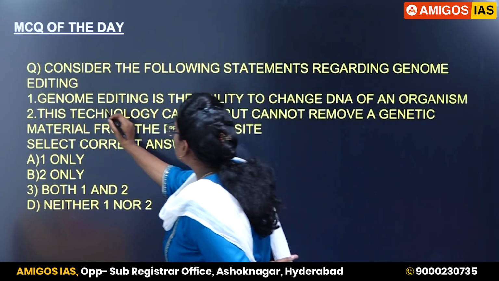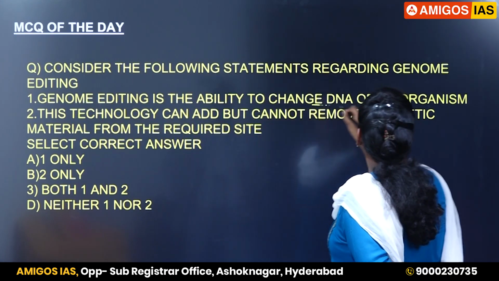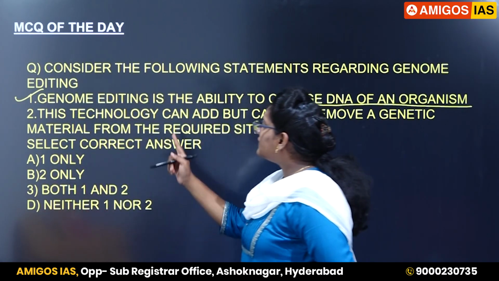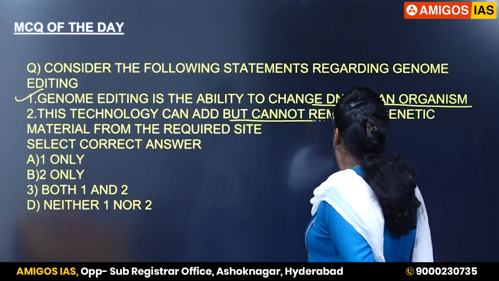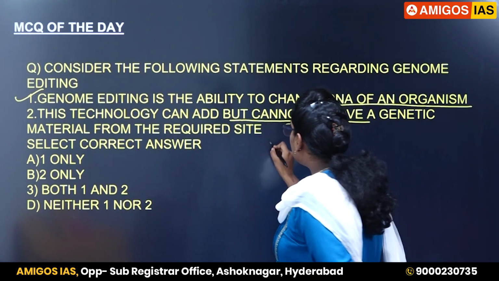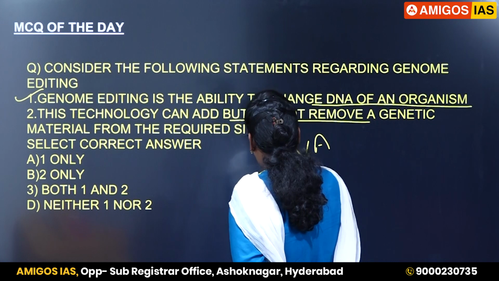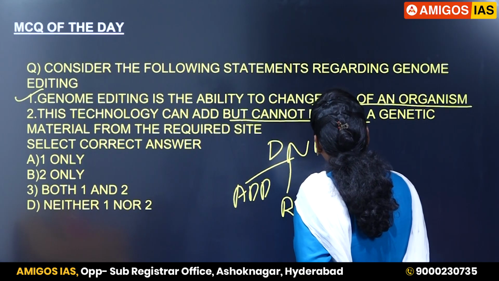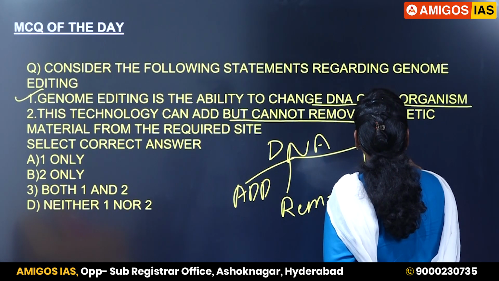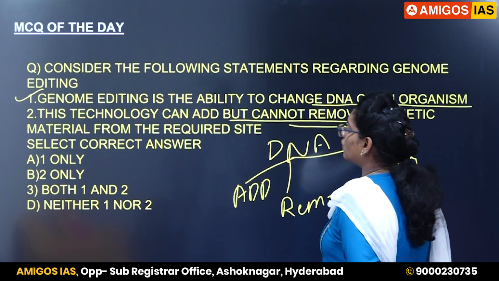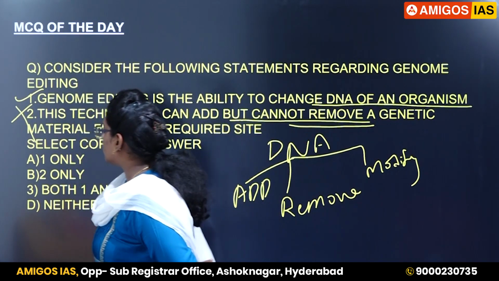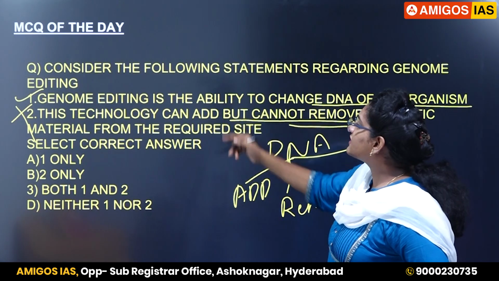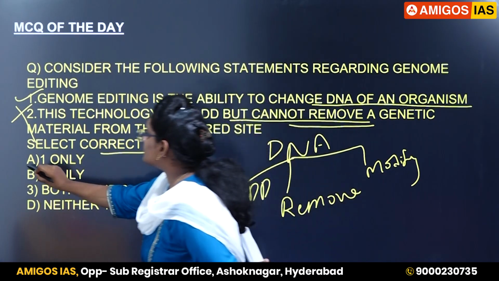If you observe, genome editing is the ability to change the DNA of an organism. This statement is correct. Now observe the second statement. This technology can add but cannot remove. But what did we discuss? We can add, remove, and even we can modify the DNA. So it is not that it cannot remove. So the second statement is wrong. What is the correct answer for this question? They are asking the correct statement. So the option is A, 1 only.